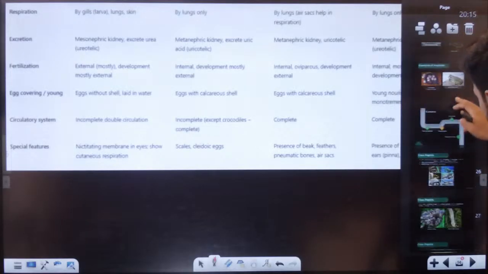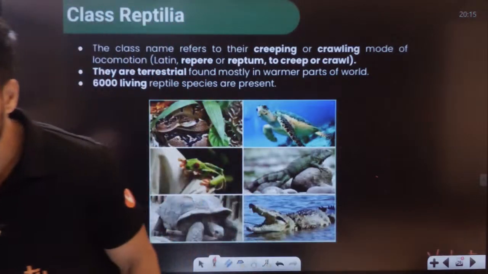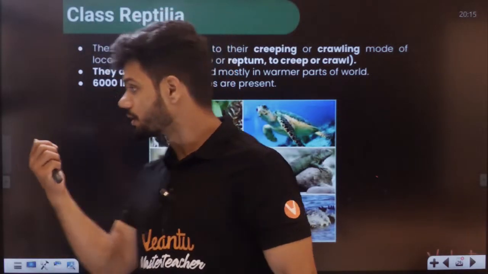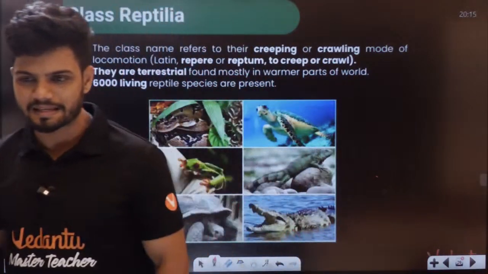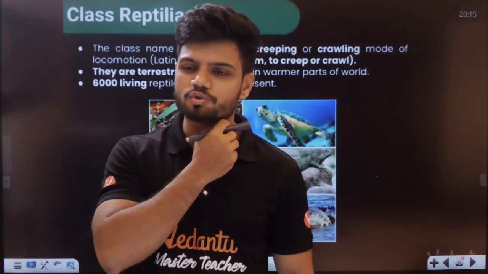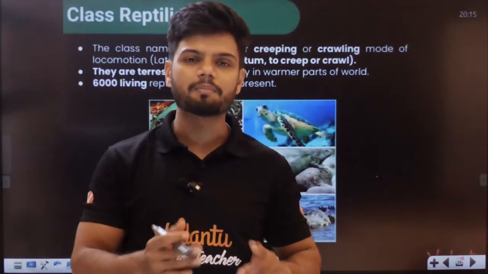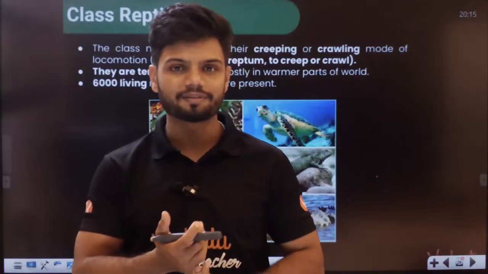Now students, next is reptiles. Can anyone give me 2 examples of reptiles, students? They don't change color generally, right? There are a few exceptions, obviously. You will learn about the color changing factor, the pigmentation, in the chameleon. Earthworm will not come, students. Earthworm is Annelida. Earthworm doesn't come here. Earthworm phylum is over. Reptiles, best example is snakes. All of you know there are turtles. There is crocodile. Everything comes here, students.